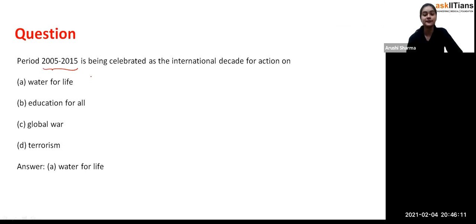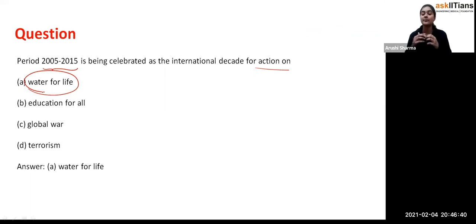Second question, it says that the period 2005 to 2015 is being celebrated as the International Decade for Action on Water for Life, Education for All, Global War, or Terrorism. It is for the water of life. Now, why are we talking about this thing? Because, students, if you have also noticed, the debate over water pollution or the importance of water or saving water has been going on for a long time.